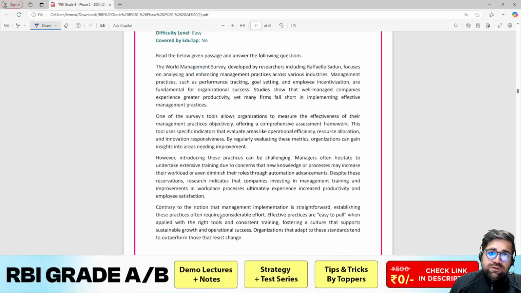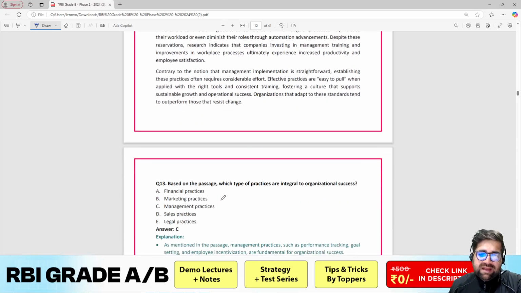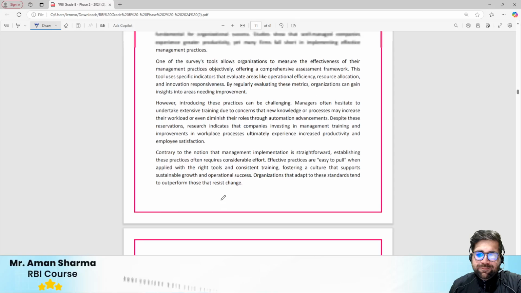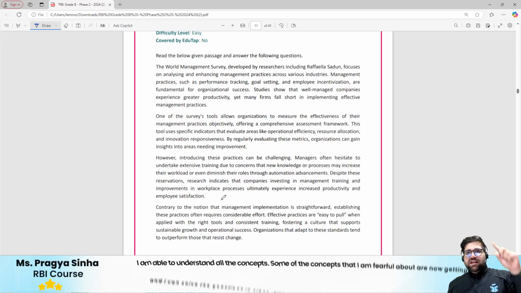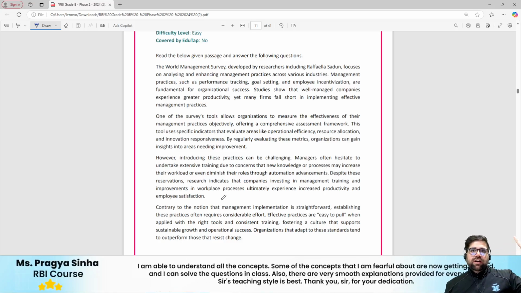Now this question is again based on a passage, right? Over here, what we are seeing is again a different type of passage which is comparatively smaller than the organizational culture one. Organizational culture has 5 paragraphs. Over here you have 4.